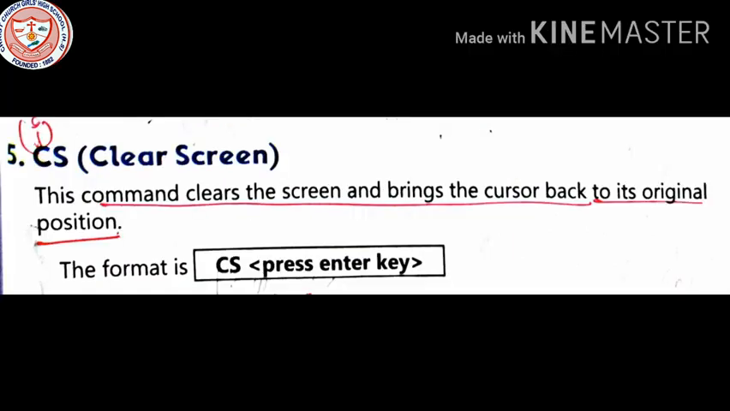CS means clear screen. This command clears the screen and brings the cursor back to the original position. So the format is CS and press enter. No numbers, only CS and press enter, and your screen is cleared.